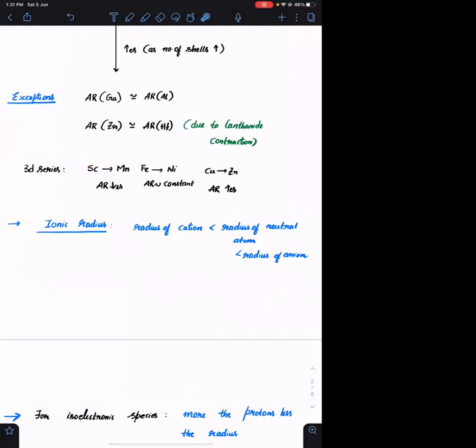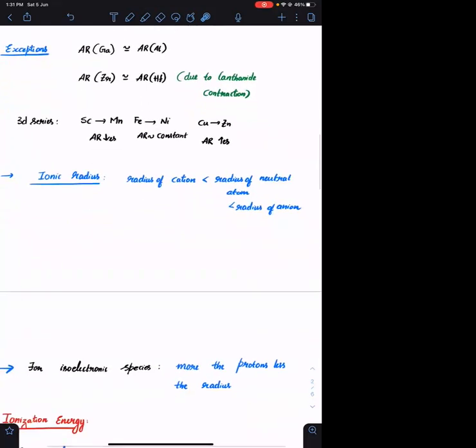In the 3D series, initially from scandium to manganese, the atomic radius decreases. From iron to nickel, the atomic radius will almost remain constant, and at the last, the atomic radius increases. Okay, initially in the 3D series the atomic radius decreases, it remains constant, and at the ending it again increases. Okay, remember that. Ionic radius.